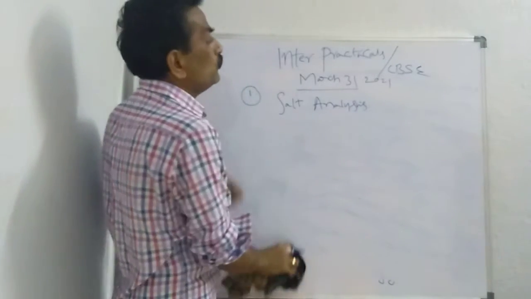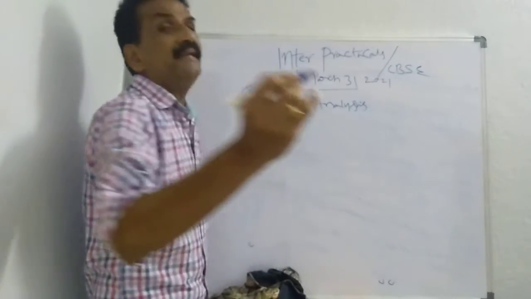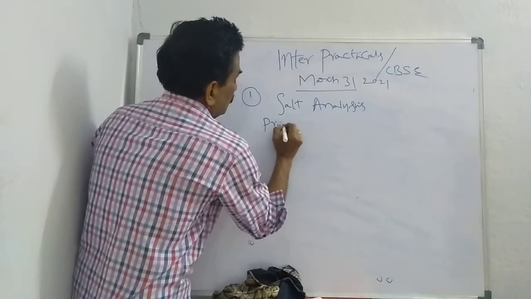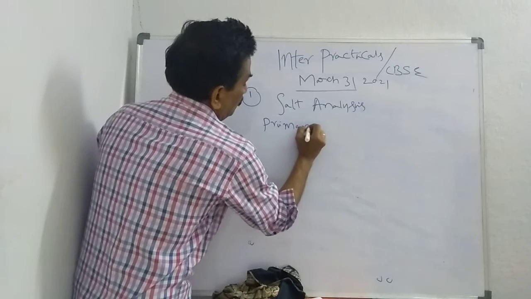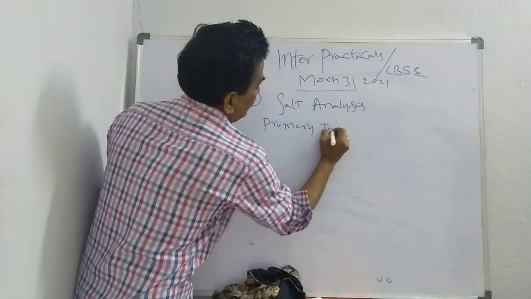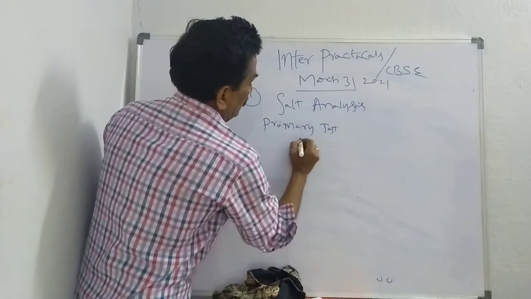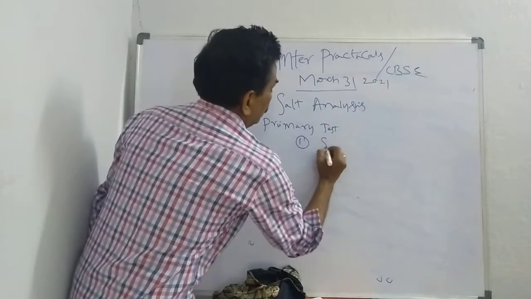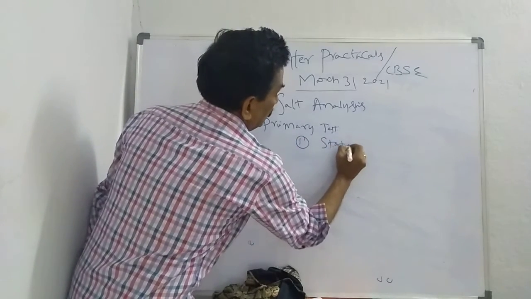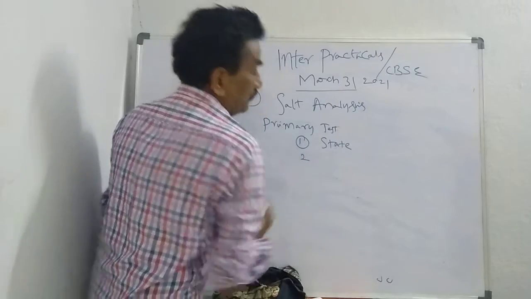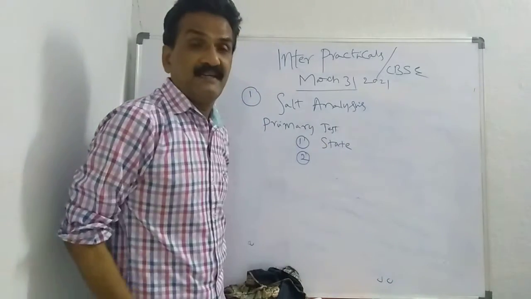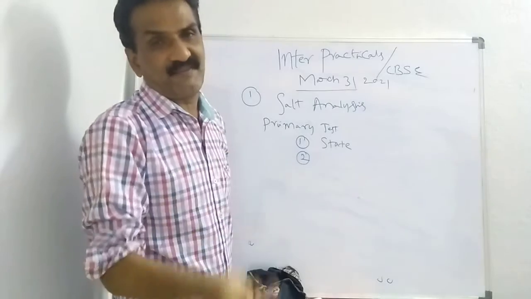Before we go to salt analysis, first the primary test, the preliminary test. Number 1 is state, either crystalline or amorphous.